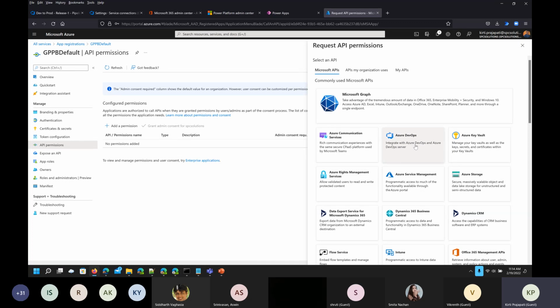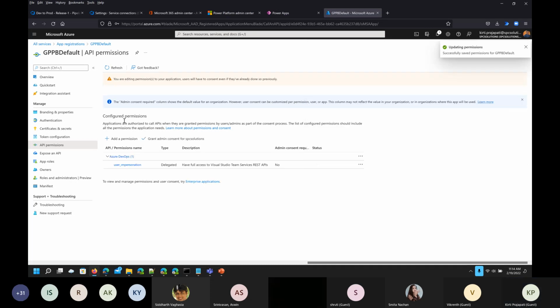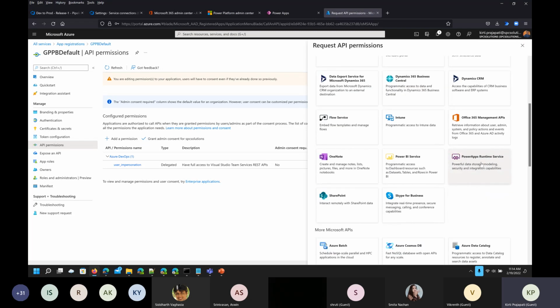So I'm selecting this Azure DevOps box, and under that we have one option called user impersonation permission. So select that, click on add permission, and again click on add permission, and where we want to run this, right? So for that we have to select the Power Apps runtime service.